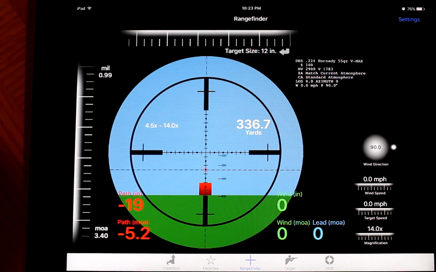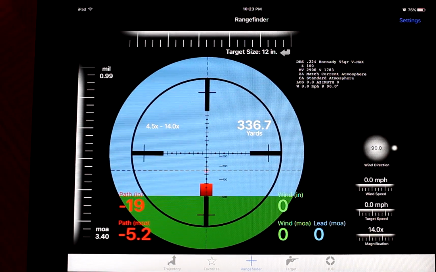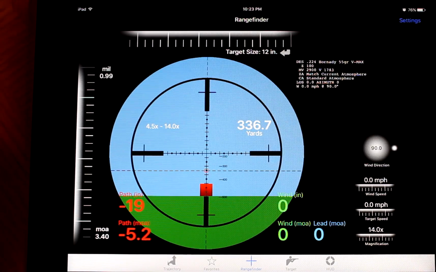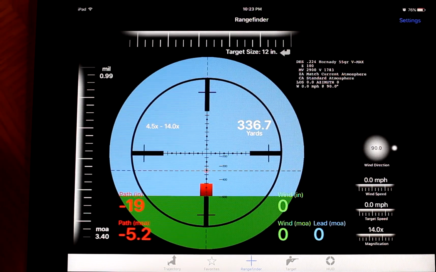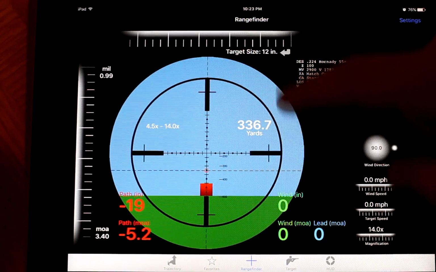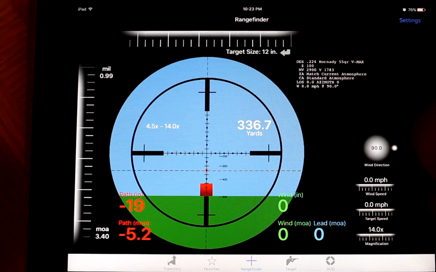So, once you get that all set up, there's two things here. The green with the red box, what that represents is an object in your field of sight here. If you know how big your object is, so say I am shooting at a 12-inch gong.